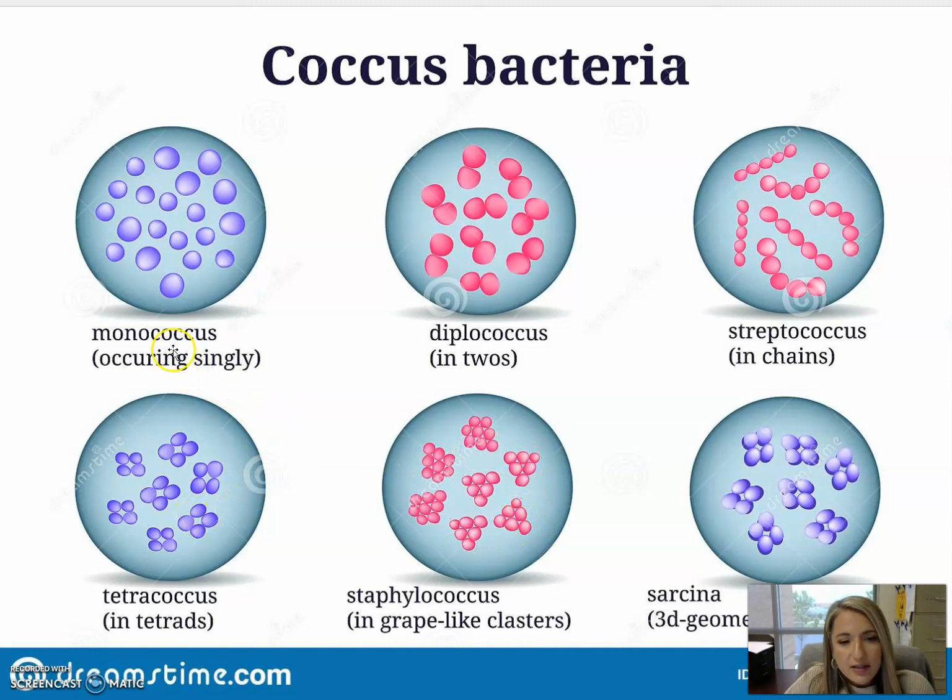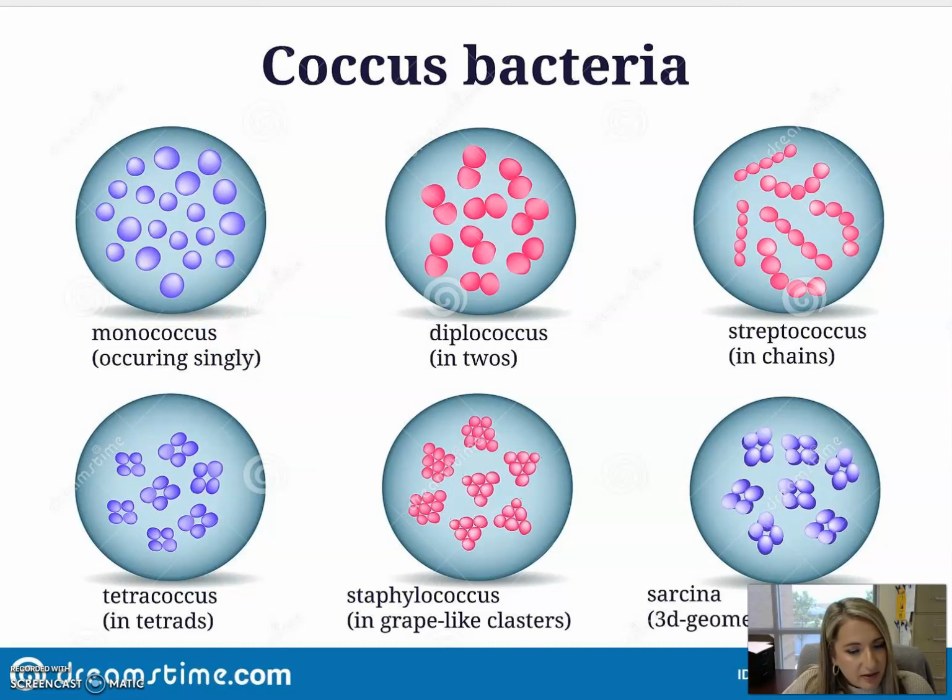So coccus bacteria definitely can make the most diverse arrangements. If a coccus bacterium goes through a division cycle and forms 2 coccus bacteria, and they completely separate from each other, then those coccus are said to have monococcus arrangement. So they're just a single circular bacterial cell. If they divide and stay stuck together in a pair of two, we say that's diplococcus. So diplo for pair, and then coccus for being circular. If they continue to divide and stay attached to form a chain, then we classify that as streptococcus. Strepto meaning chain, coccus again meaning circular.